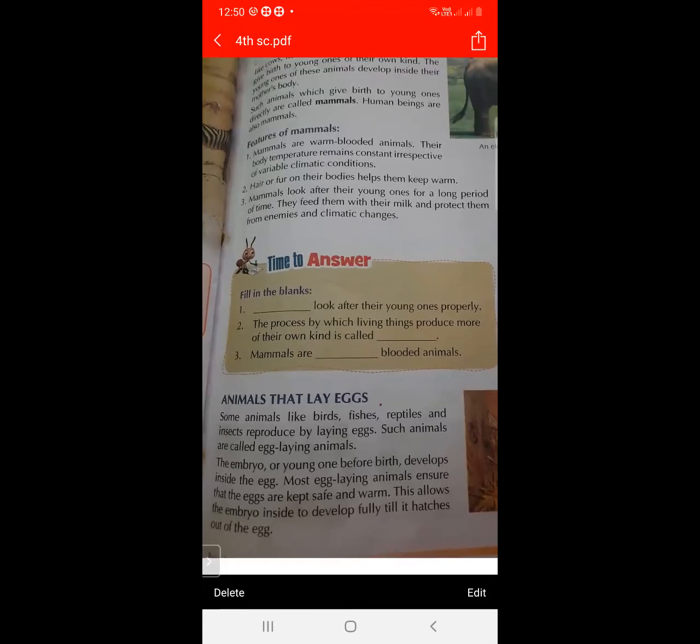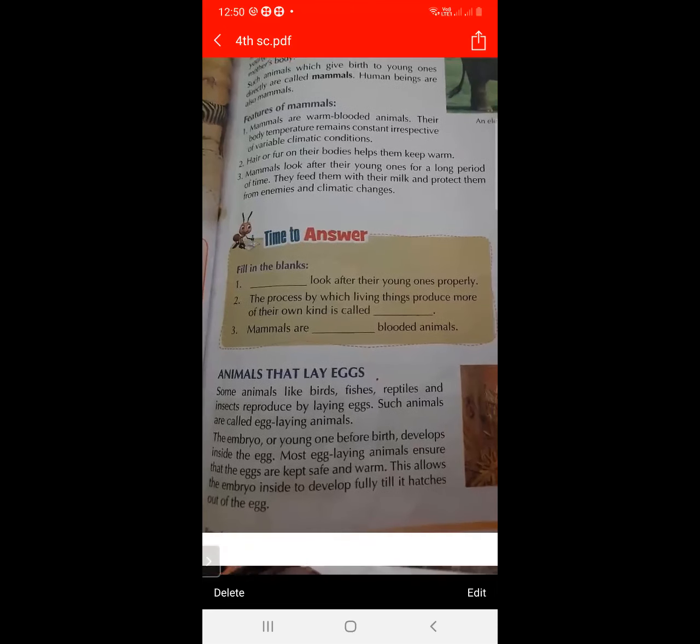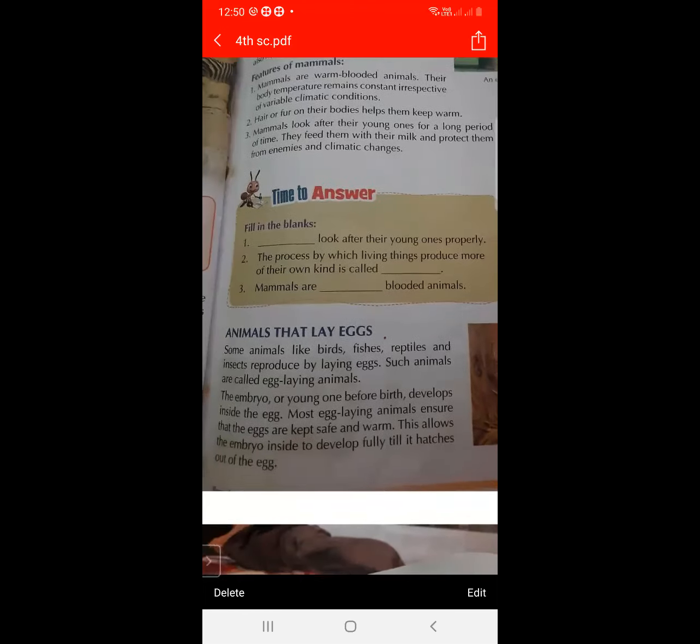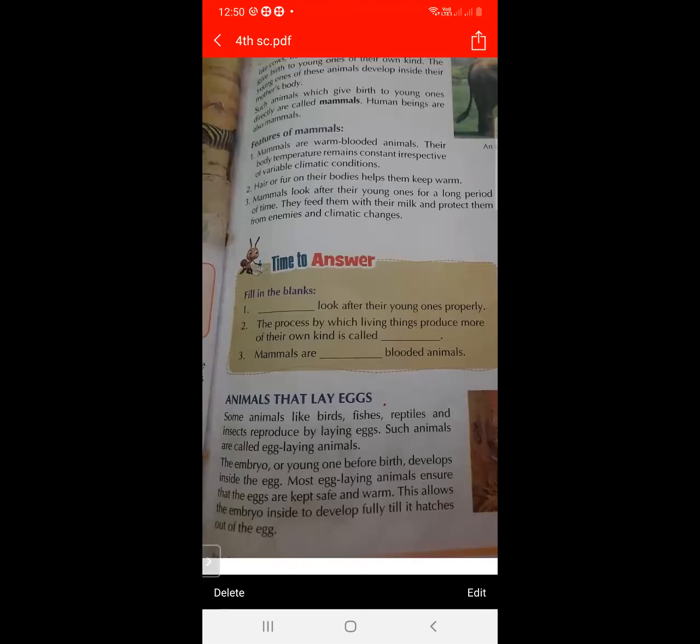And what is the embryo? The young one before birth is called the embryo. When in the egg, the young one matures. The egg-laying animal ensures that the eggs are kept safe and warm, and because of the warmth, the embryo develops and hatches out. So the animal is produced by laying eggs. This is the second method of reproduction.